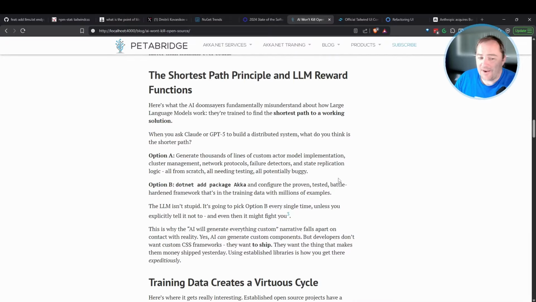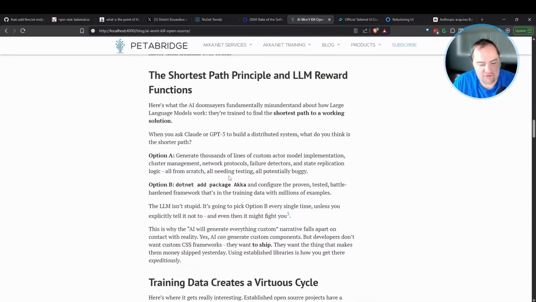Now, I don't have a nice diagram to illustrate this for you, so I'm just going to reference what's in the blog. But generally speaking, the way large language models perform reasoning is very alien looking compared to how humans think. Now, there are various different ways they're trained, but largely it's based on reward functions.